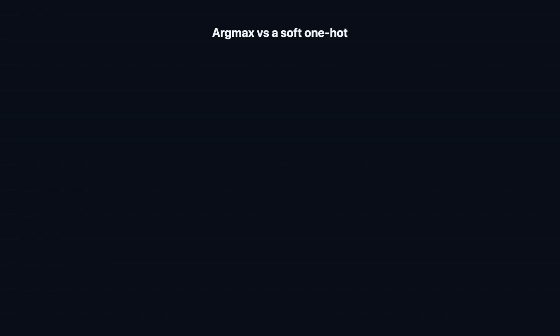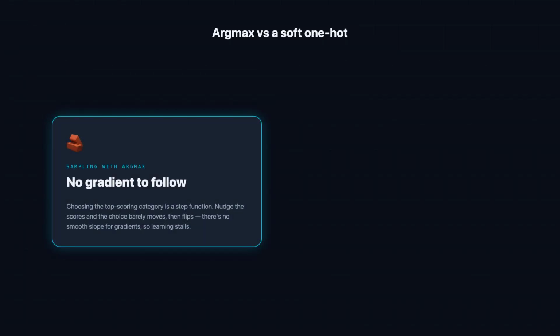First, let's pin down exactly why a discrete choice breaks gradient descent. Picking a category means taking an argmax, choosing the option with the highest score. That gives you a hard one-hot answer, a clean single winner, but it's a step function. Nudge the scores a little, and the choice usually doesn't move at all, and then suddenly it flips. There's no smooth slope for gradients to follow, so learning stalls.